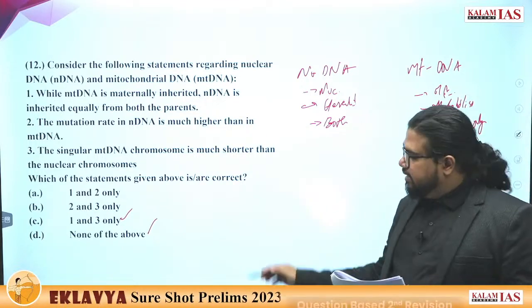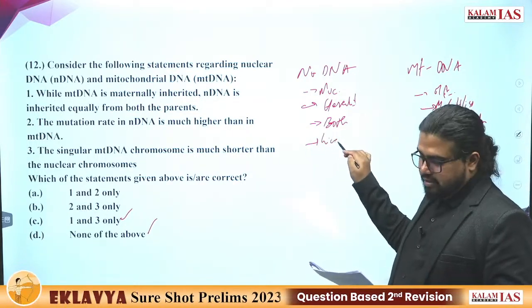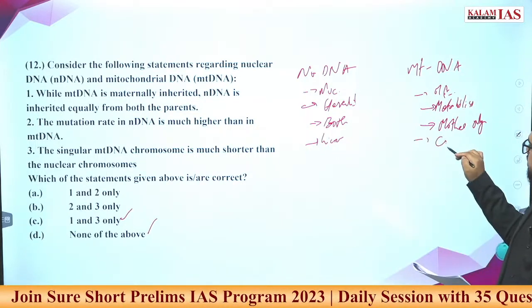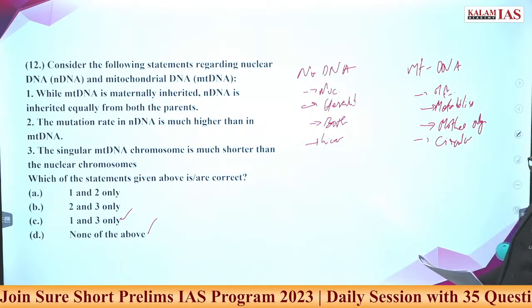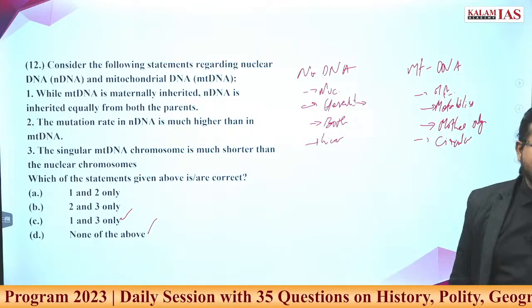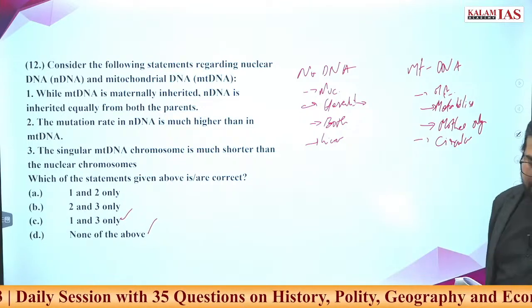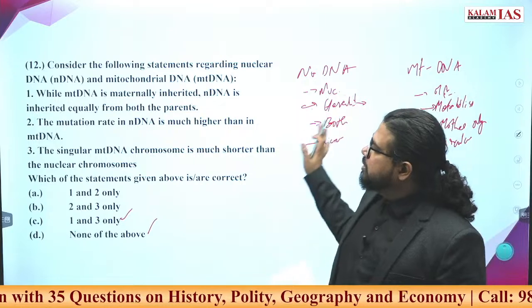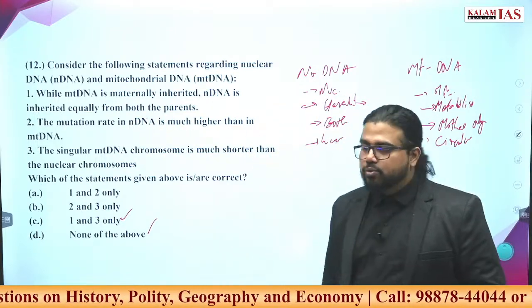Now what else? Here it will be a linear structure. Here it will be circular structure. Here the main purpose is hereditary characteristics, like physical characteristics. Here, metabolism, all this will be. This much is basic, try to answer this question now.